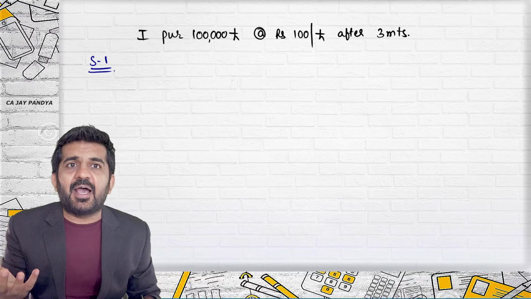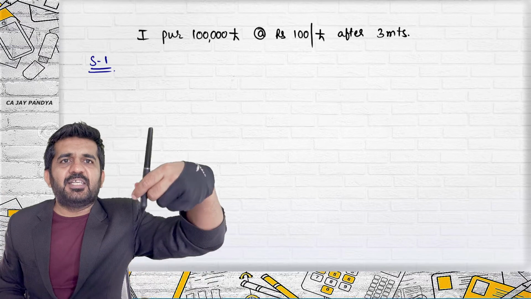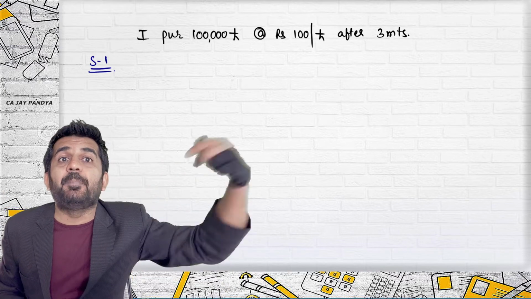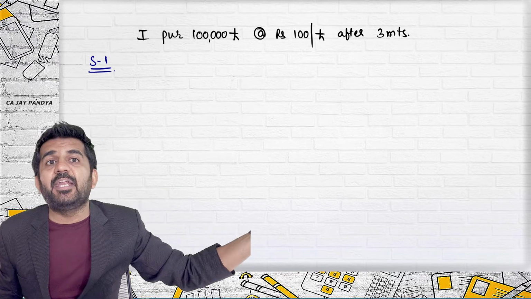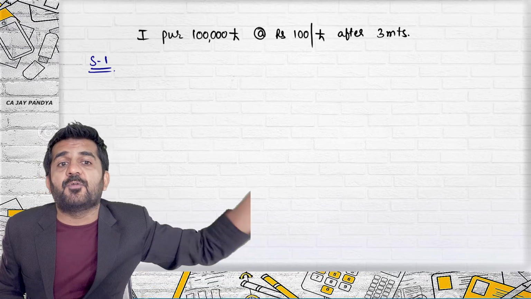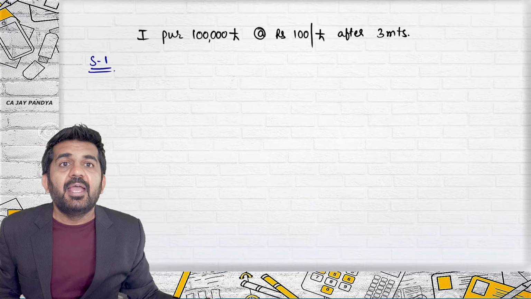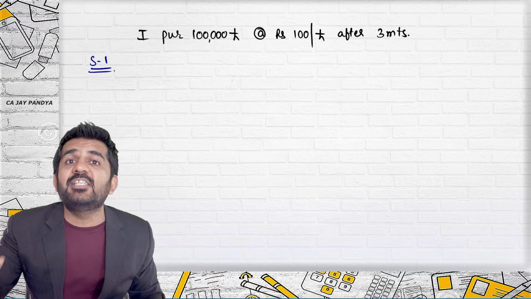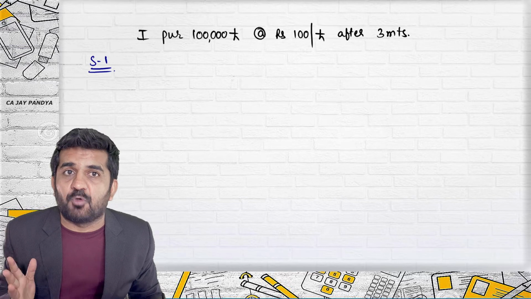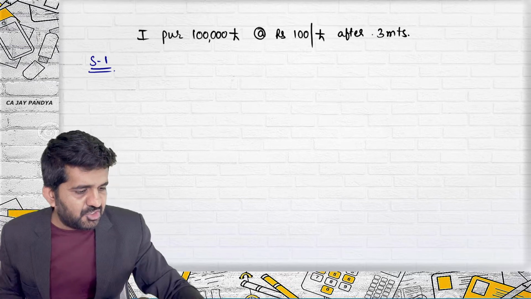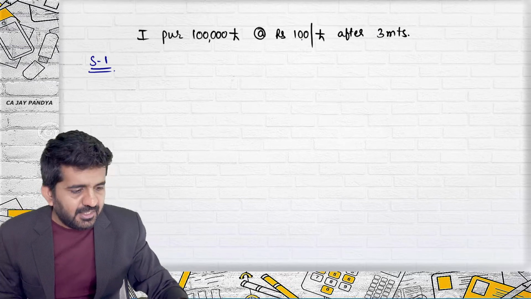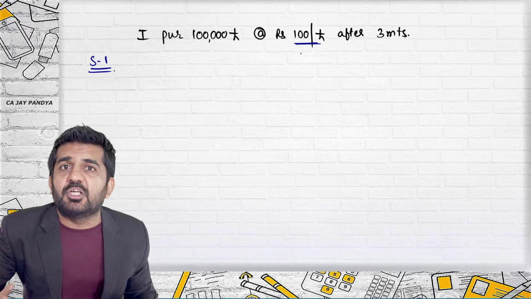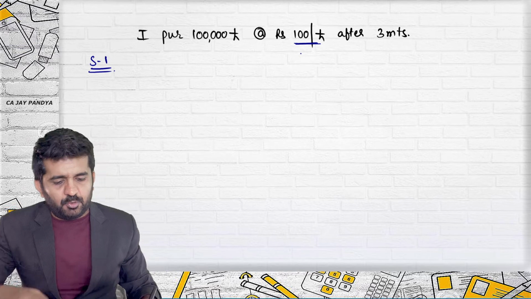Exactly. If I am purchasing, say, this pen, I need to give it to someone. If I am purchasing pounds, I need to pay it to someone. If I need to pay it to someone, I might have purchased from a foreign country, that is the UK. And ultimately, I am an importer. So importers, to hedge their risk, enter into this type of contract so that if this exchange difference increases, they will not be at more loss in terms of rupees. So they enter into this type of contract.